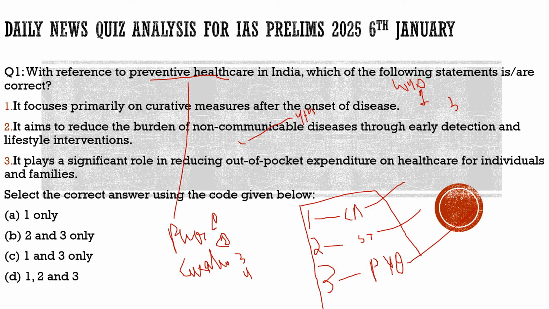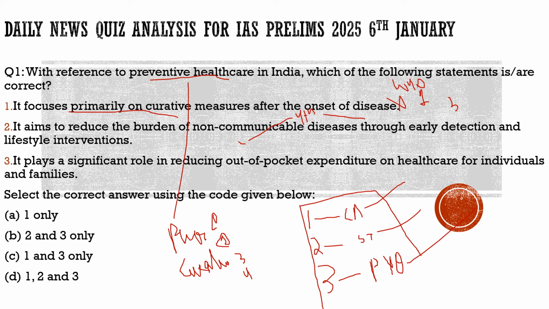Here the question says, with reference to preventive healthcare in India, which of the following statements are correct? The first statement: it focuses primarily on curative measures after the onset of the disease. 100% incorrect, because it focuses on preventive measures before the onset of the disease. For example, going for regular checkups, solving the dietary problems, and all those issues which we already discussed. This statement is related to the curative healthcare system, not the preventive healthcare system. So statement 1 is totally incorrect.